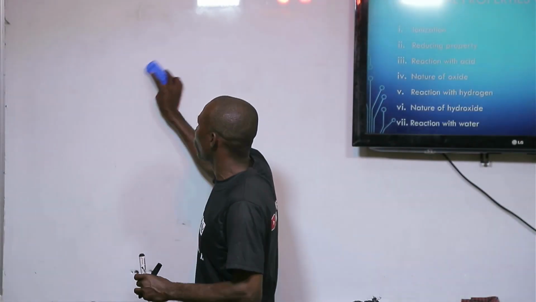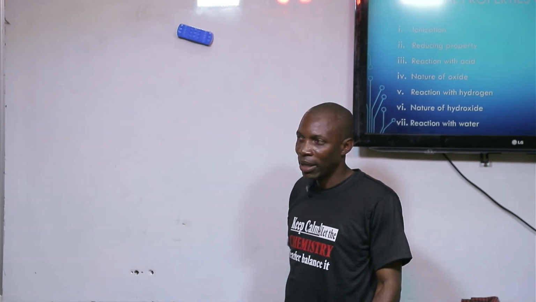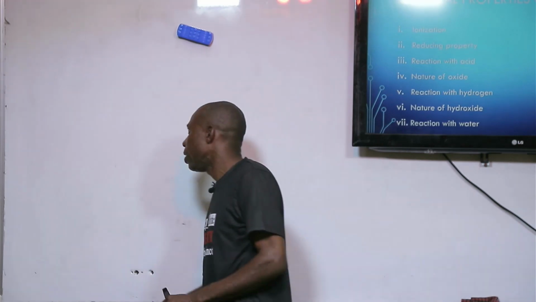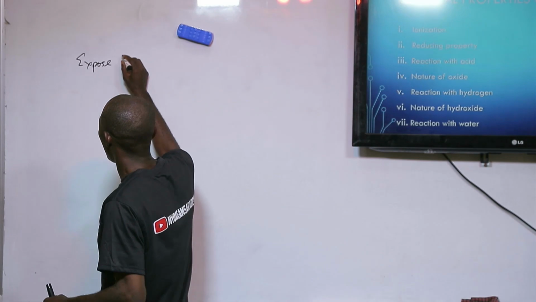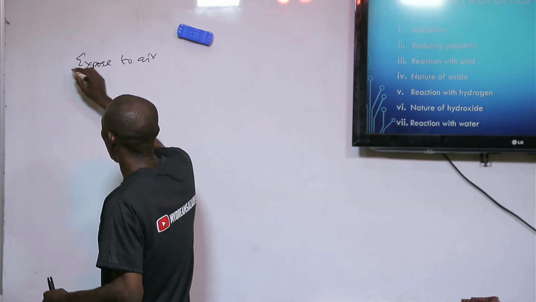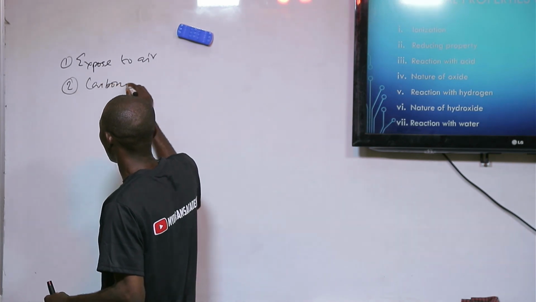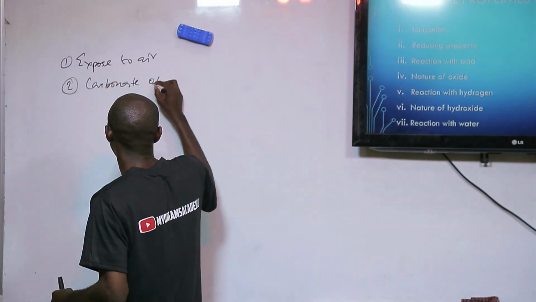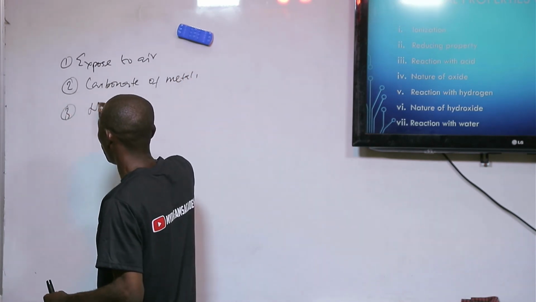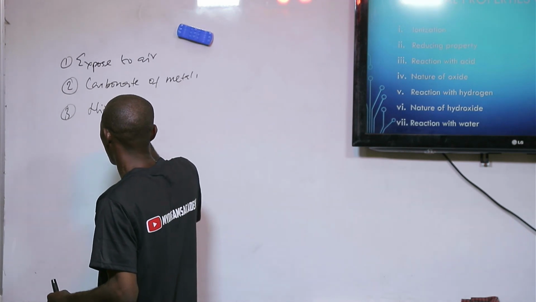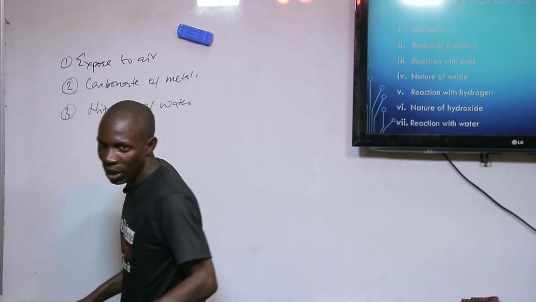There are other things you can also look into, other reactions of metals. You can talk about when metal is exposed to air, what will happen? You can talk about the carbonate of metals. You can also talk about the nitrates of metals. These are some other things you can know about metals.